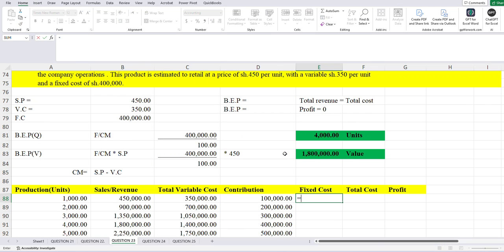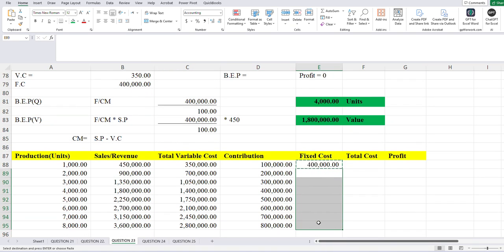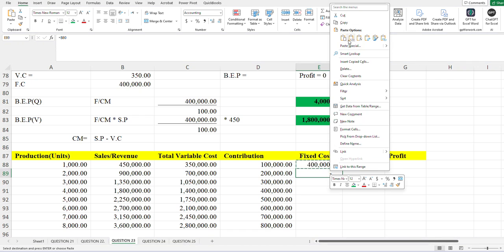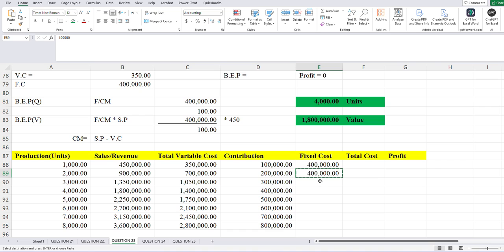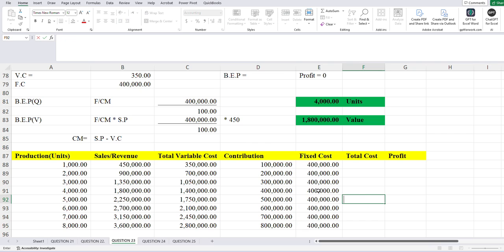My fixed cost at this point, a good examiner had given us a fixed cost of 400,000. So therefore, that will be constant all through. This will be constant all through. So that we're having 400 all through. I need to drag this. We copy paste manually, then of course we have it at that point. So we're having our fixed cost.